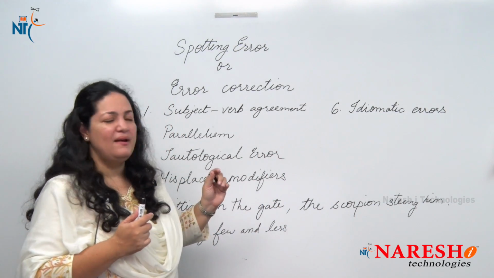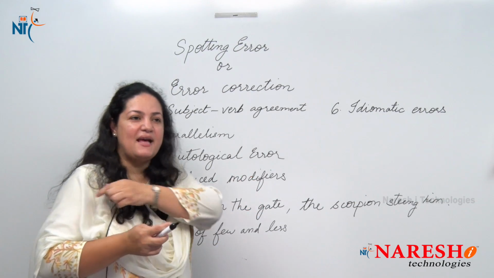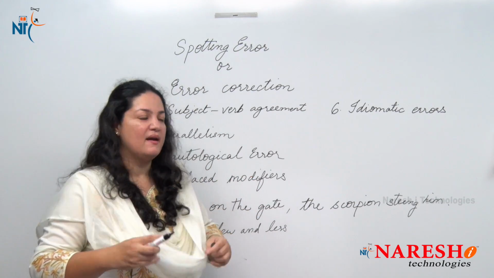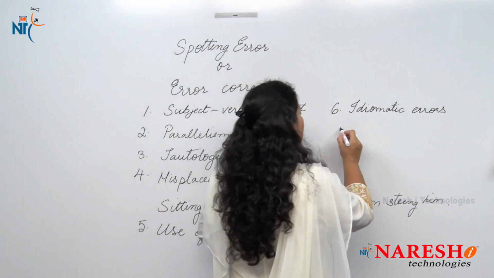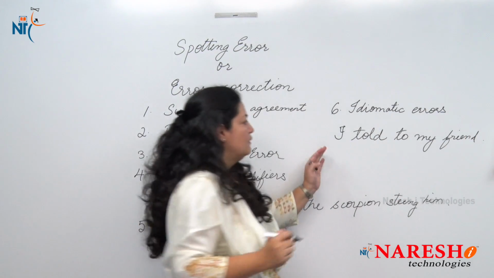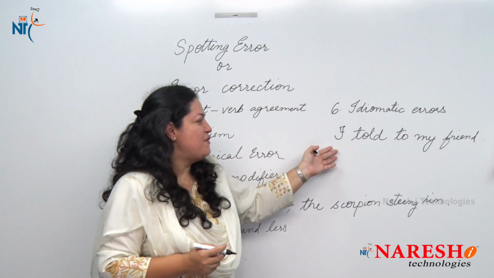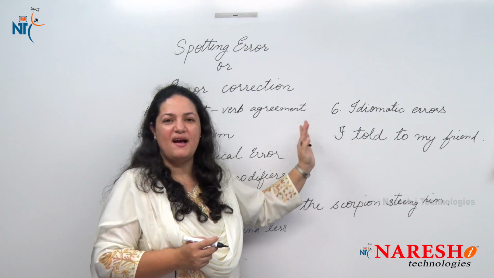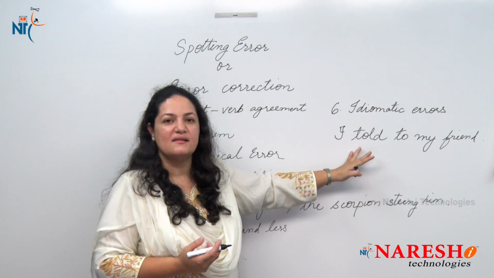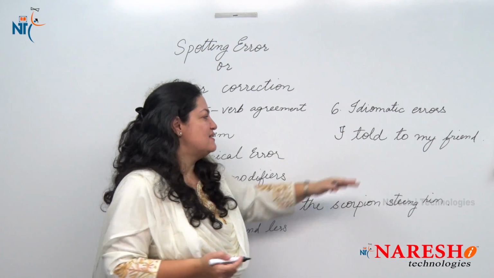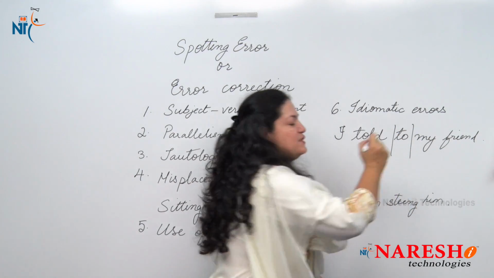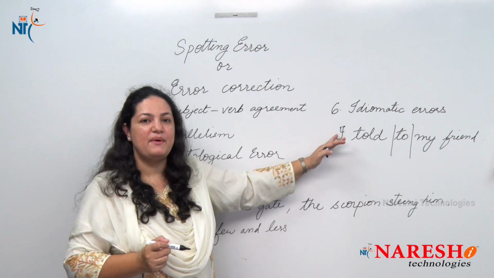I'll give you a very simple and the most common example which majority of us make, and that is, I told to my friend. Now many of you may think that is right. Okay, that's absolutely right. I told to my friend. What's wrong in that sentence? Well, what's wrong in this sentence is use of to. Now this to, you all know it's a preposition.